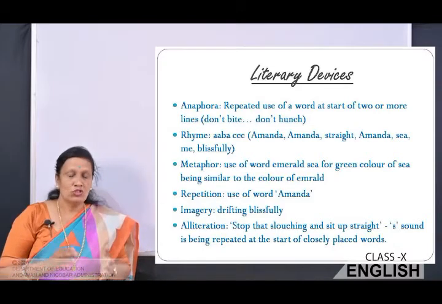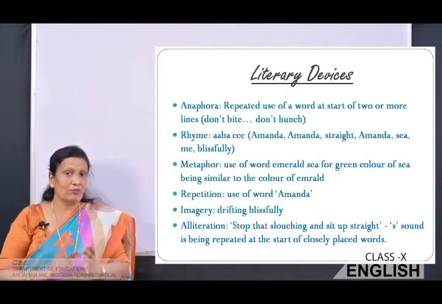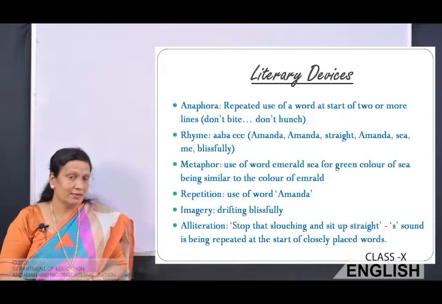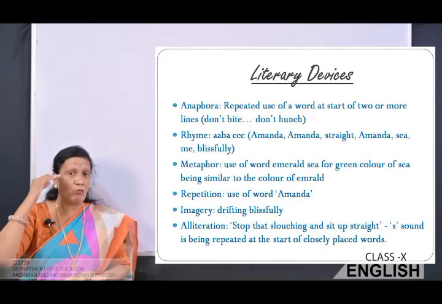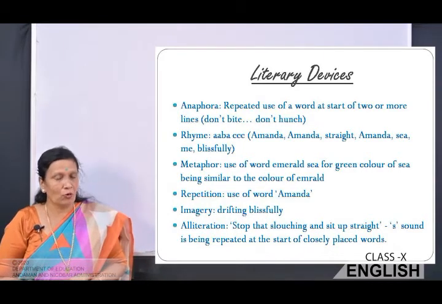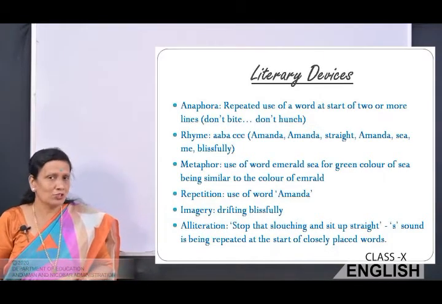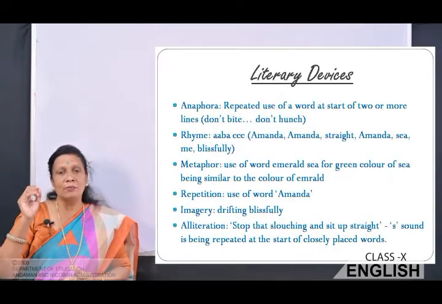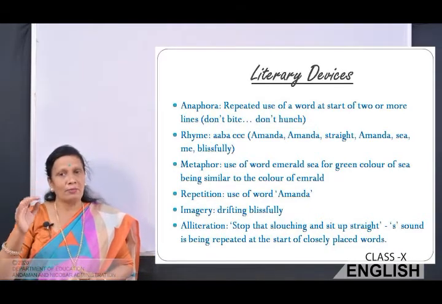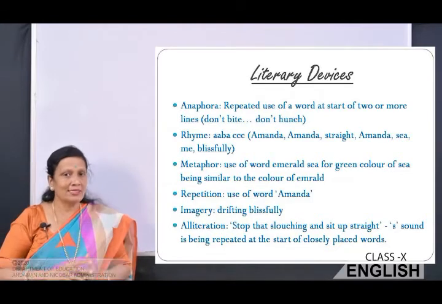Anaphora. Children, I hope you remember all the literary devices that we have discussed in the last few classes. And while we have done some of the poems from your prose text, also we had discussed the literary devices. Anaphora is repeated use of a word at the beginning of two or more sentences.